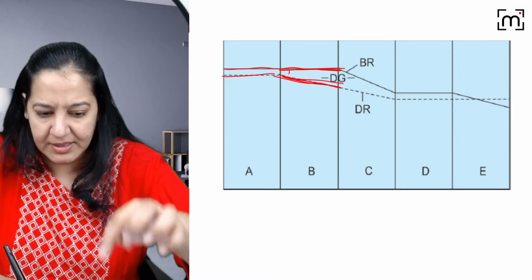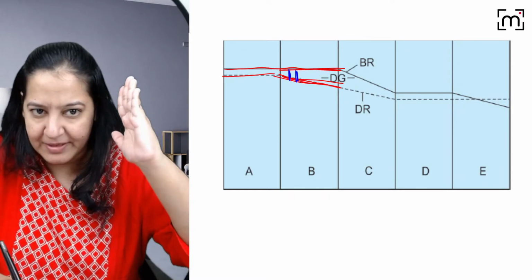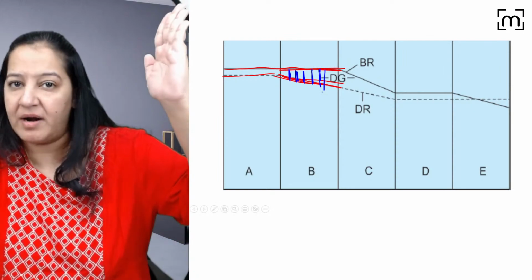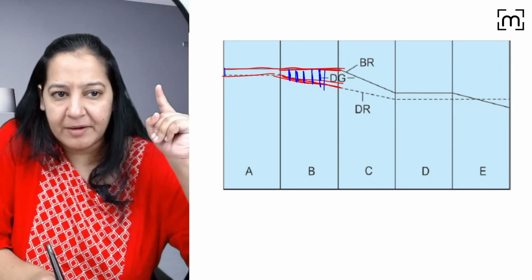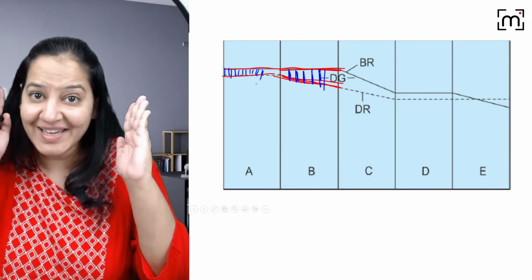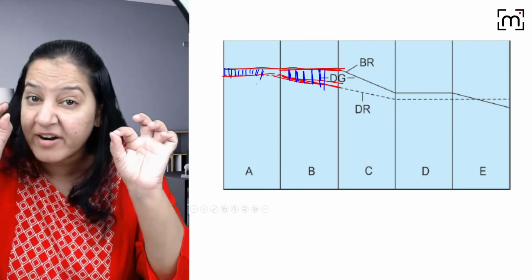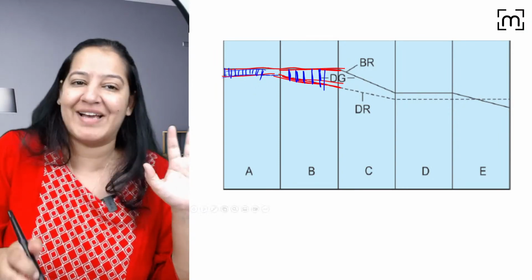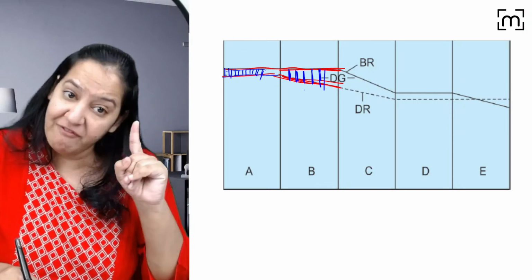Listen. The population is expanding. See the gap. It is expanding. Got my point? Here it was stable. It was not expanding because both were neutralizing each other. You have to see the gap between birth and death. The word gap is important. Give me a thumbs up. Come on. So here both are equal, so they were neutralizing. But here both are not equal. We have worked on the death rate.